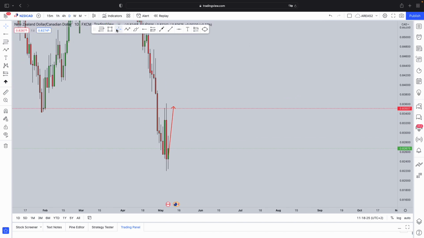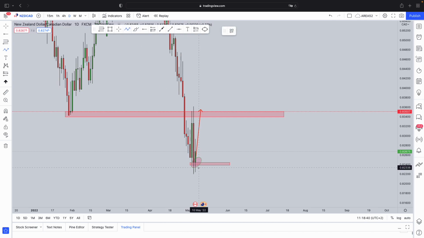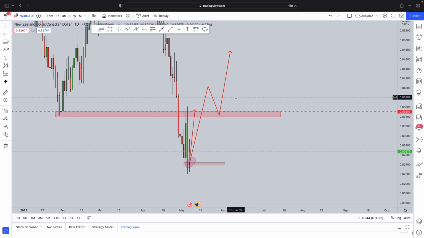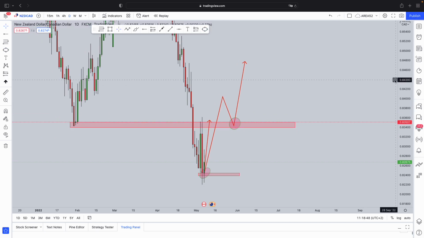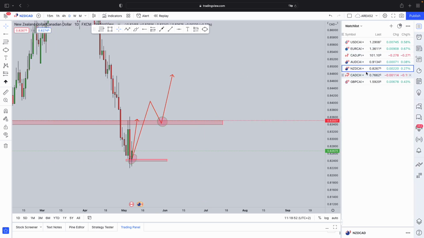It would be very nice to see the market test that level and then potentially break out of this consolidation phase, and then get in again on the retest, for the market to go and test that previous level of support that is now acting as resistance, as identified from a monthly perspective.